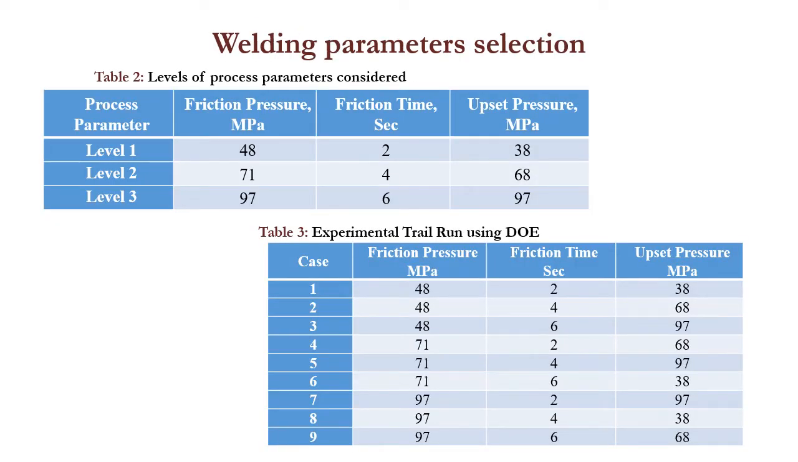The welding parameters selected for optimization are friction pressure, friction time, and upset pressure. The Taguchi design of experiment was carried out using the L9 orthogonal array. The parameters are given in Table 3.